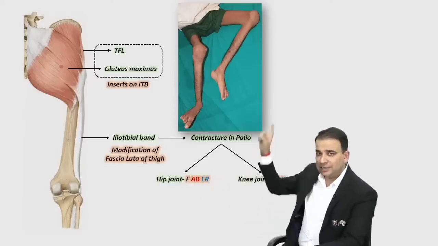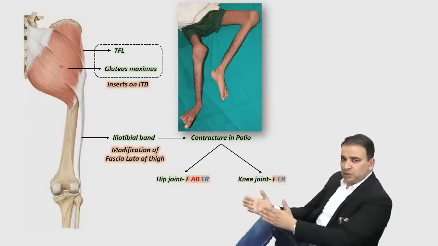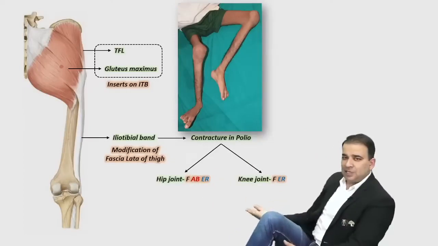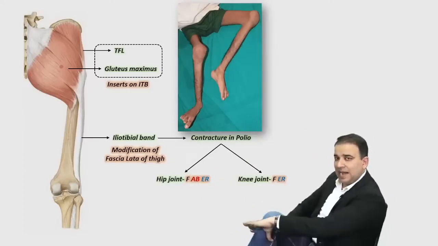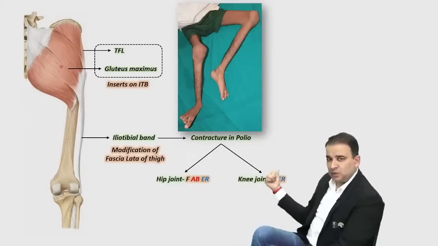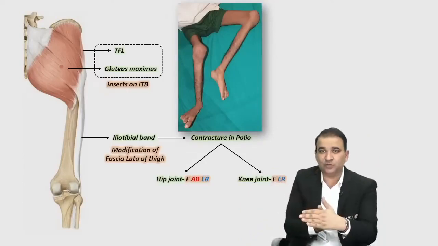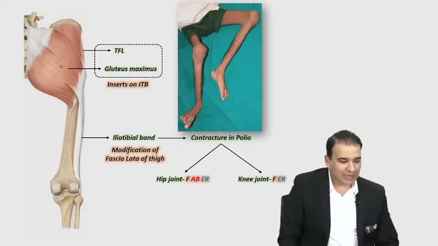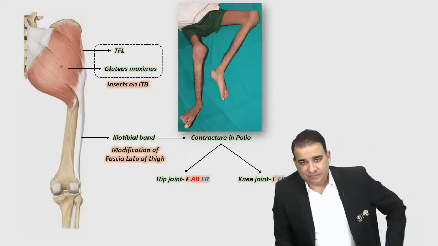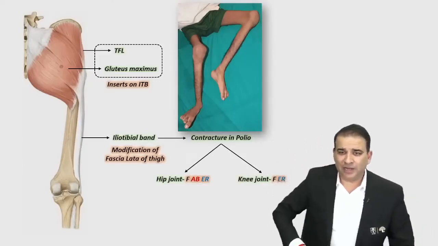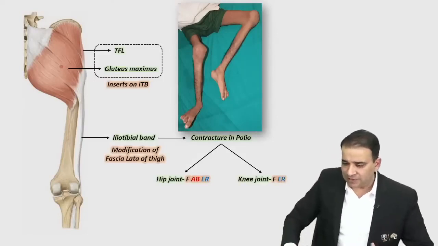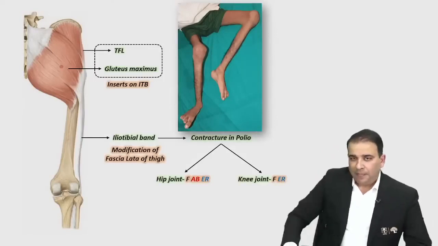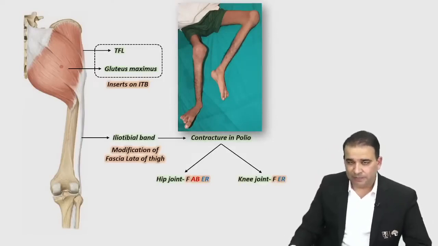And the knee joint is also flexed. The iliotibial band is attached to the lateral side, so the tibia is also rotated laterally. So the knee joint is flexed, and there is an external rotation of the tibia. So in case of IT band contracture, there is a FABER position of the hip joint, and there is flexion of the knee and external rotation of the tibia as well.